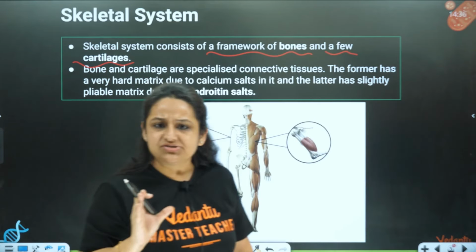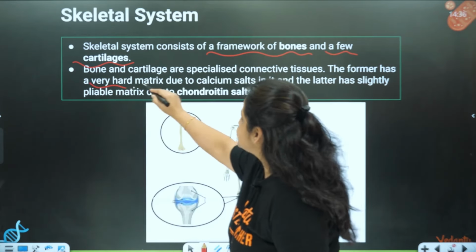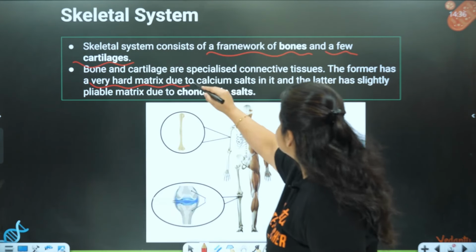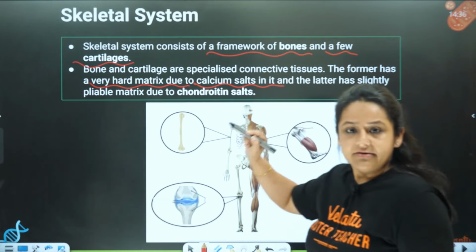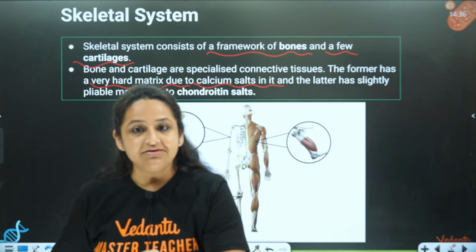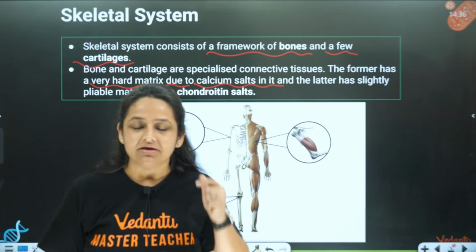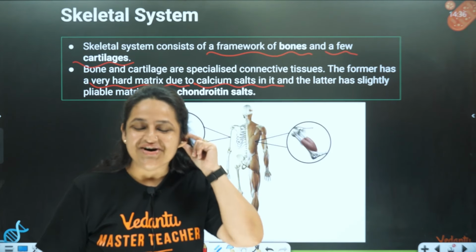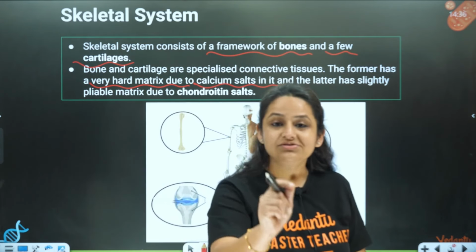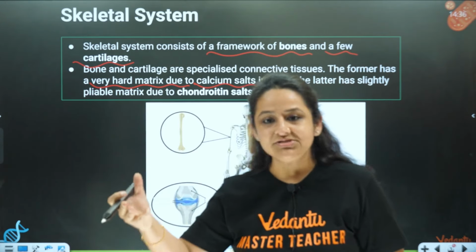Now, bones, you know, are made up of a very hard matrix. Why is the matrix very hard? Because there are calcium salts present in it. Correct? So that makes the bones very hard. And our skeletal system is also made up of cartilage. Now, where is cartilage in our body? Here, the tip of the nose, this is cartilage.